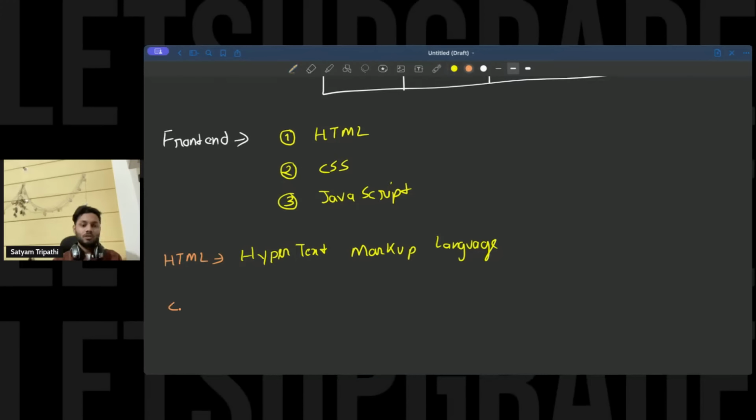If I just talk about CSS, it is basically a cascading style sheet. Like this, I'll tell you the full forms of these languages, but it is not important to remember all of these things.